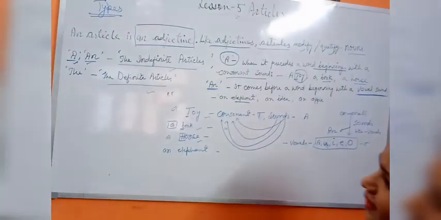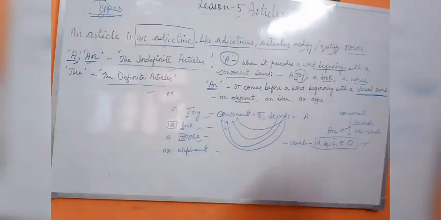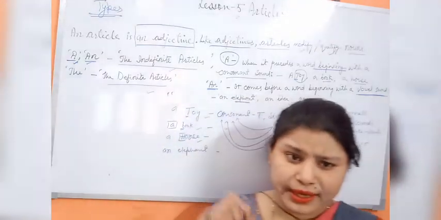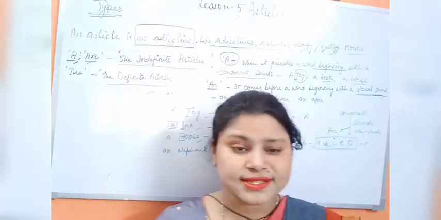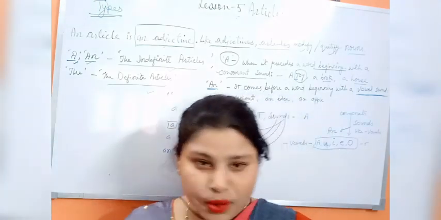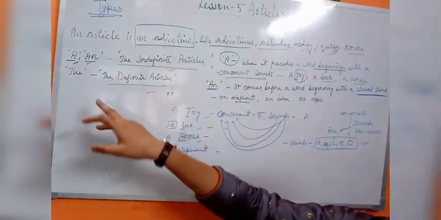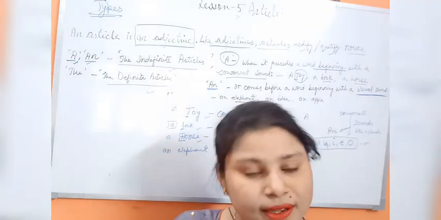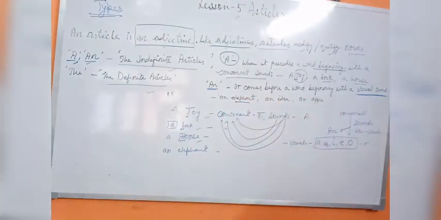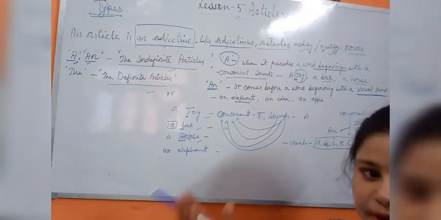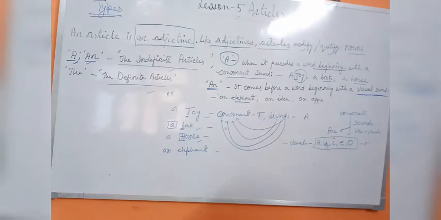Clear? So I hope that in the indefinite articles we have two types, A and AN. We use A with a word that begins with a consonant or a consonant sound. On the contrary, AN is to be used with a word that begins with a vowel or a vowel sound. I hope these things are clear to you. If you have a notebook, please note down what I explained.